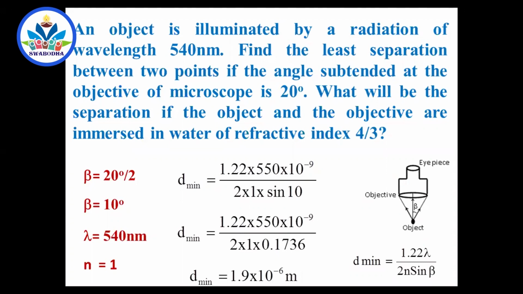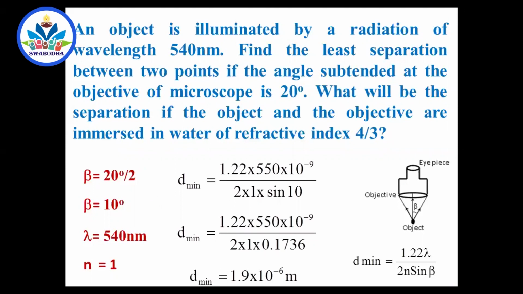You check it using the calculator, and if there is any deviation in the answer, tell me. I think there may not be much deviation in the answer. I have checked it once. It is 1.89 into 10 to the power minus 6 meter. What is the meaning of this? Now we got this answer, correct? What is this minimum distance? They have asked you to calculate the minimum distance, the least separation between 2 points.